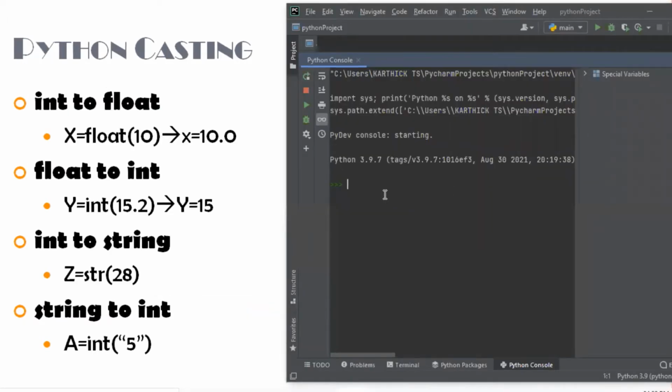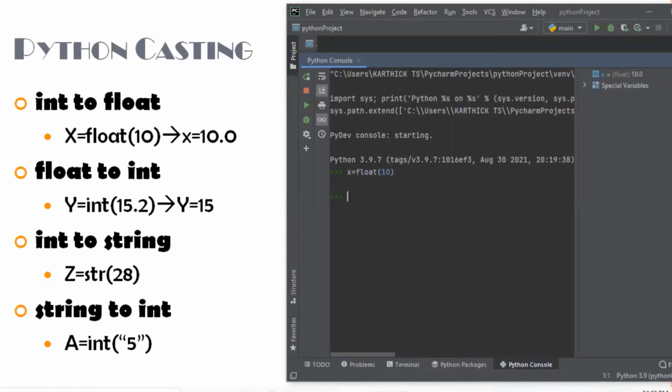The first and foremost conversion is we can convert an integer to float type. Create a variable x by assigning the integer value to the float constructor. Now x will be converted into the float type, 10.0.